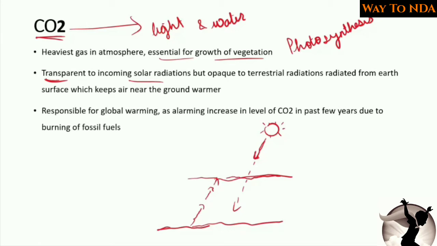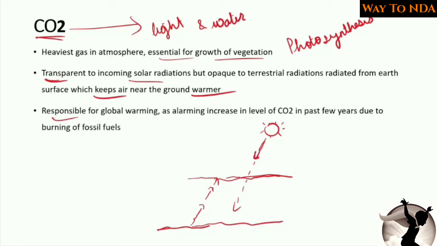And this gives rise to the temperature, and because of this, the air at the ground level is warmer. You will find that air at the ground level is warmer. Why? Because carbon dioxide is opaque to the terrestrial radiation. Radiation from above can come inside, but after coming in, this carbon dioxide does not let the radiation go back out. Why? Because it is opaque to the terrestrial radiation. And mainly carbon dioxide, as we have studied, is mainly responsible for global warming.